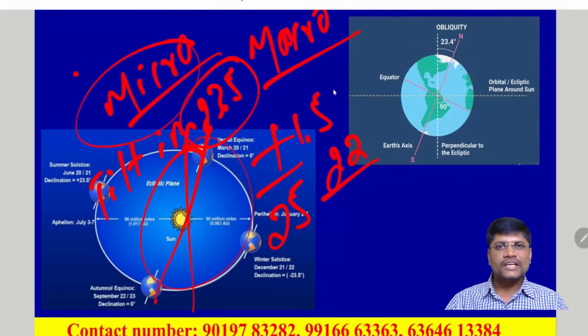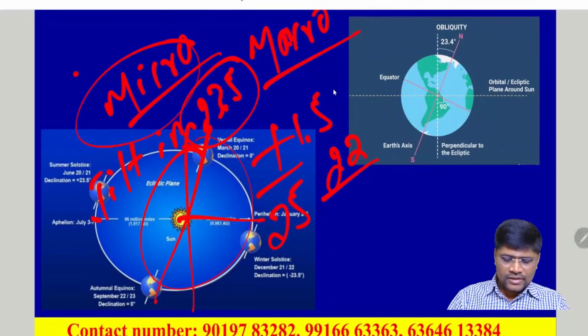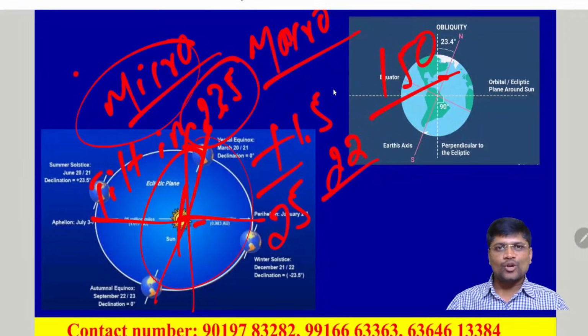But this we cannot experience it. So this is one micro movement. Second one is the eccentricity. What do we mean by eccentricity? We know that the distance between the sun and earth is nearly, on an average, 150 million kilometers.